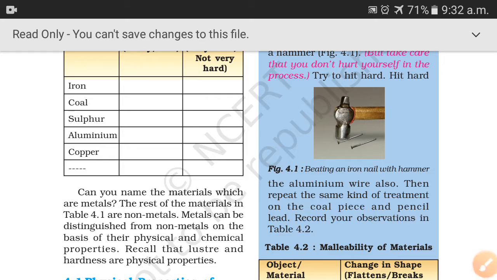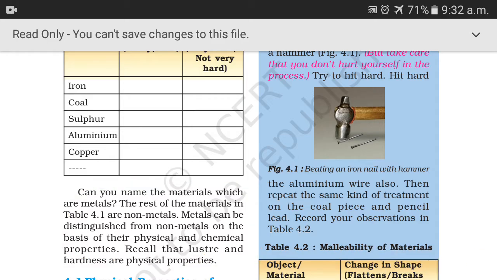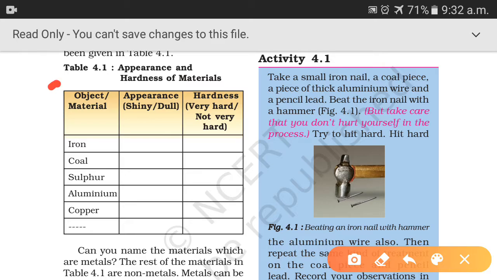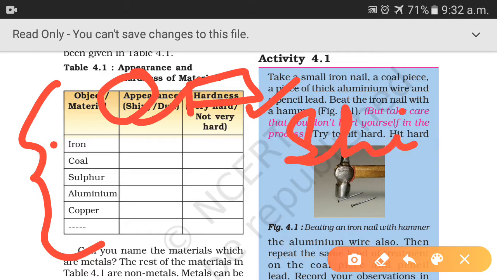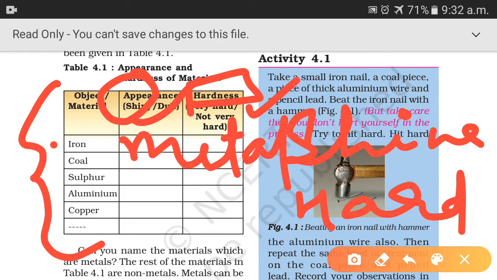Non-metals and metals can be distinguished on the basis of their physical and chemical properties, right? So here in this table you have to distinguish these objects on the basis of their appearance and hardness level. For example, first is iron. We know that iron has shine and it is very hard, right? And the material which shines and is hard, this is the property of metals. So iron is a metal. Okay, these are the physical properties of metals.